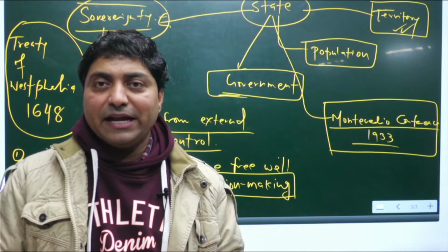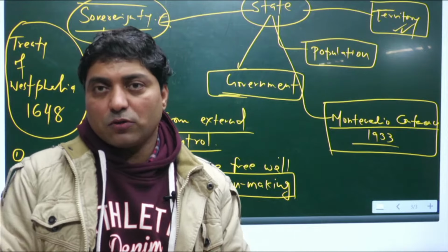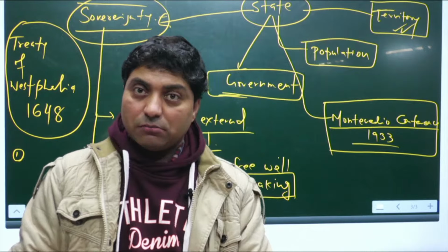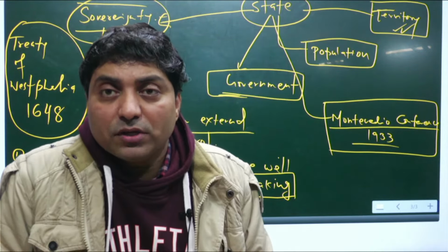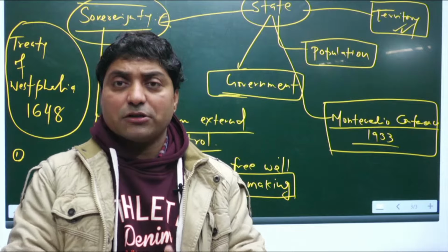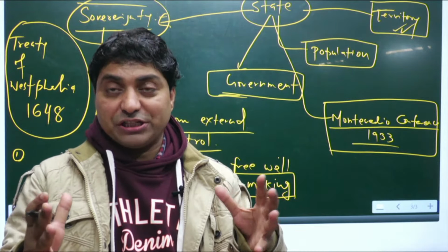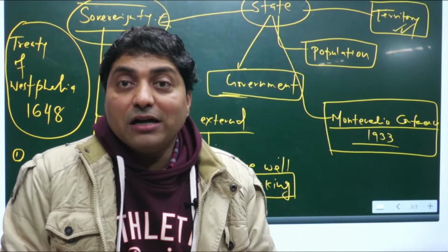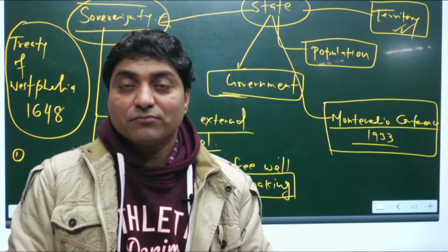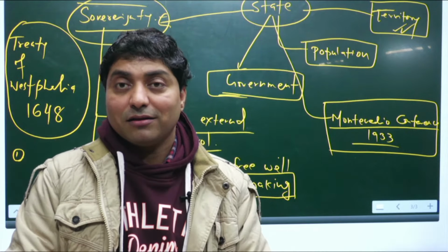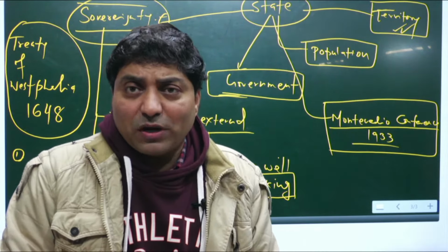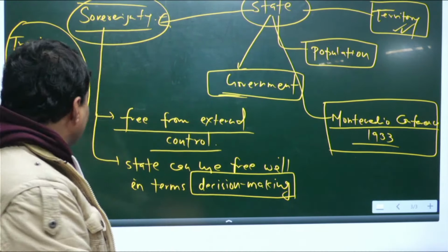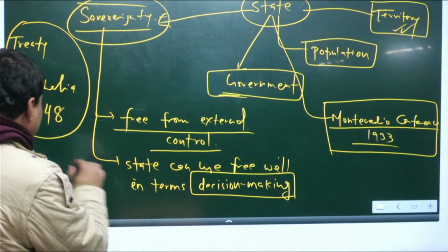Each state, like India or Maldives, you can see the conflict between Maldives and India, right? But Maldives is equal to India. It does not matter whether India is a geographically big country, economically big country, population wise a big country, but in the international arena, in the United Nations, Maldives has one vote, India has one vote in the General Assembly, right? So, it laid down that each state is equal.